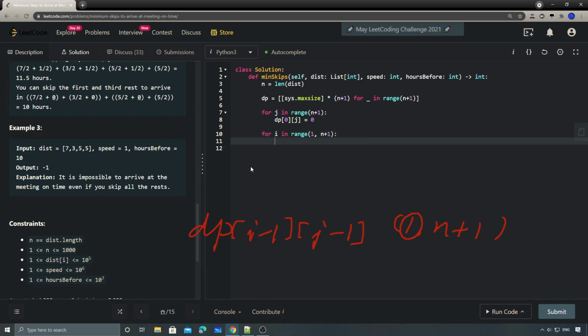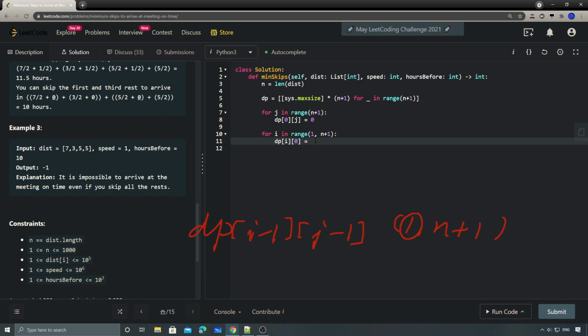So for n+1, right? For dp[i][0], what does this one mean? It means that we'll never skip, basically we'll never make a skip, so the number of skips is always 0, which means we'll always do a round up for the previous value to the current one.